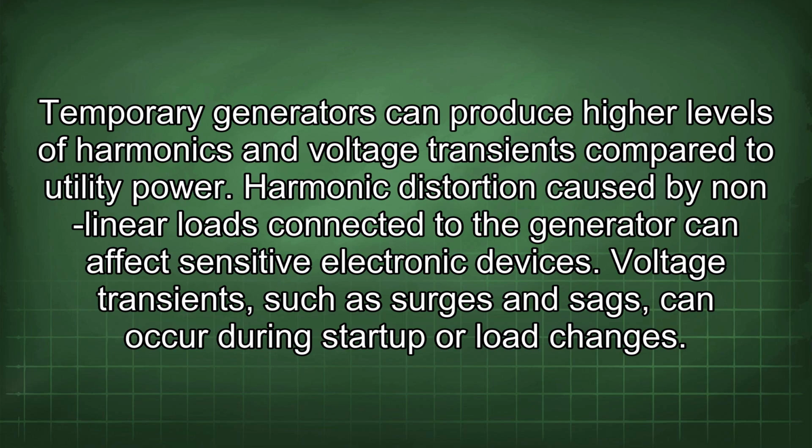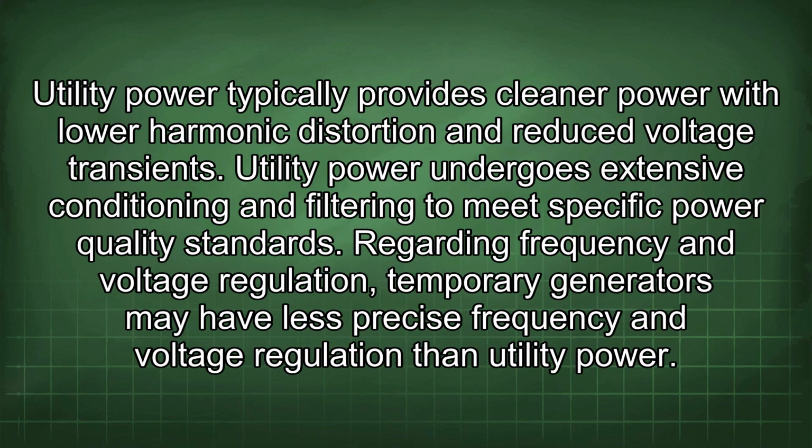Harmonic distortion caused by nonlinear loads connected to the generator can affect sensitive electronic devices. Voltage transients, such as surges and sags, can occur during startup or load changes. Utility power typically provides cleaner power with lower harmonic distortion and reduced voltage transients. Utility power undergoes extensive conditioning and filtering to meet specific power quality standards.